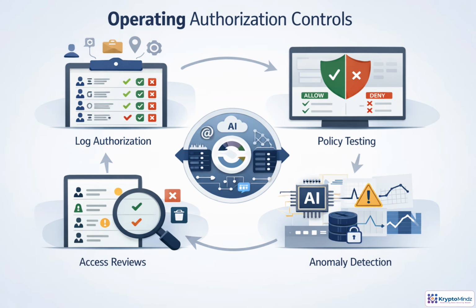Authorization is not a one-time design choice. It has to operate as a control loop. Log every decision with who acted, what they requested, the resource, context, policy version, and result. Test policies before release against both allowed and denied scenarios. Review access routinely to remove stale roles and unused grants. Then monitor behavior for unusual data access, excessive tool calls, or privilege escalation attempts. That is how authorization stays trustworthy.